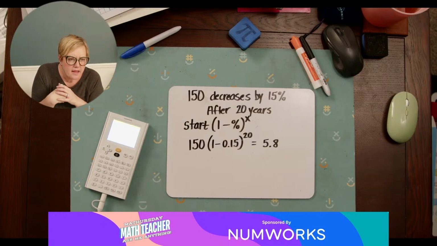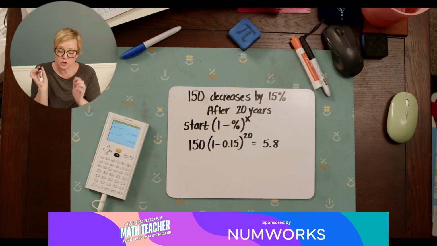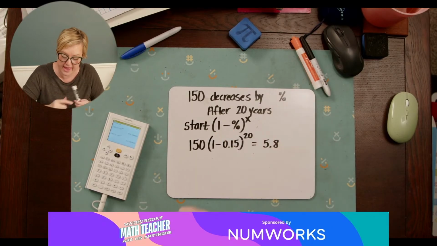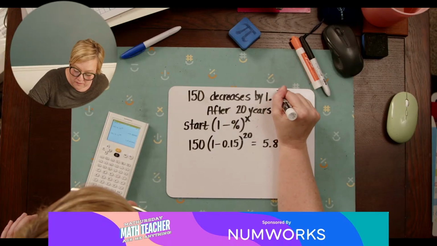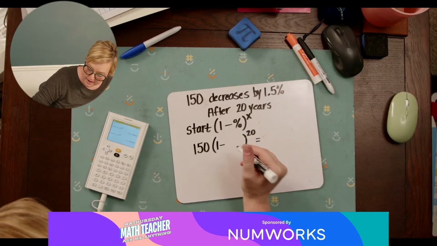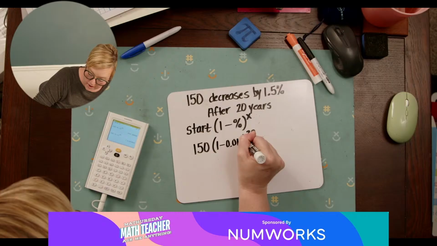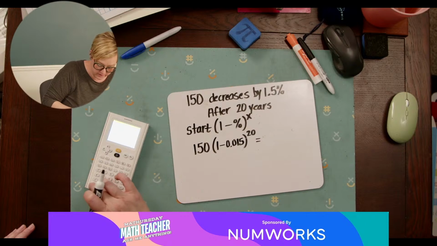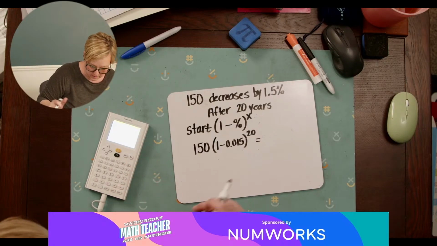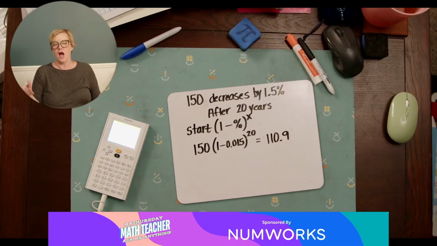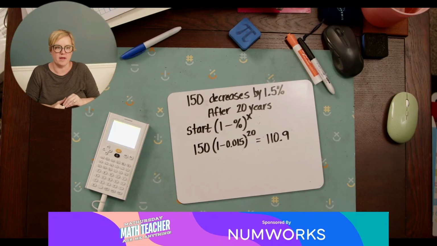Okay. If the percentage is a decimal, yes. So you always use your percent as a decimal. So even if this were something like 1.5%, I would be using 1 minus 0.015. Now that is going to be much smaller, right? 1 minus 0.015 to the 20th. With 200 now, that would only be 110.9. Obviously a much smaller percentage that it's depreciating by, right?